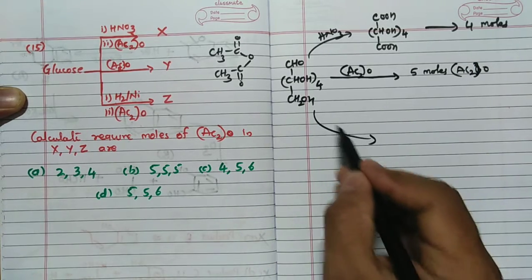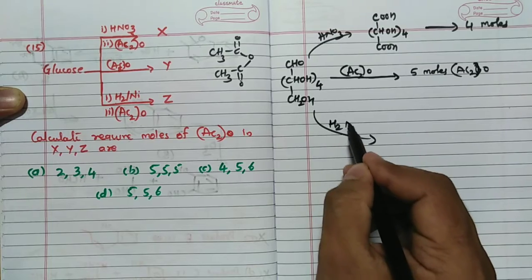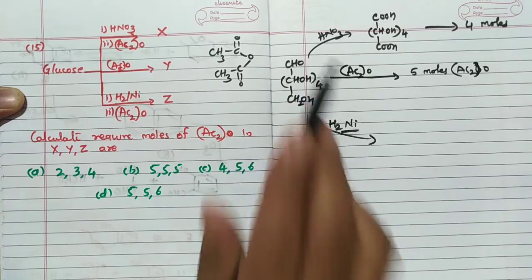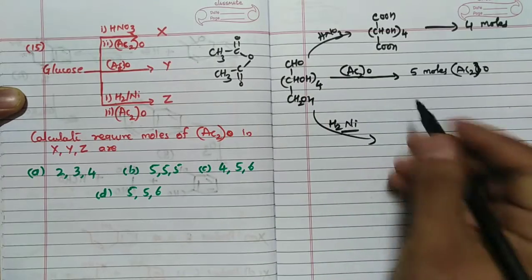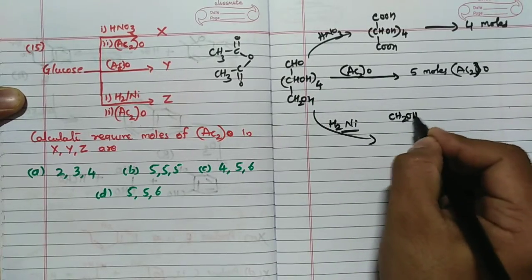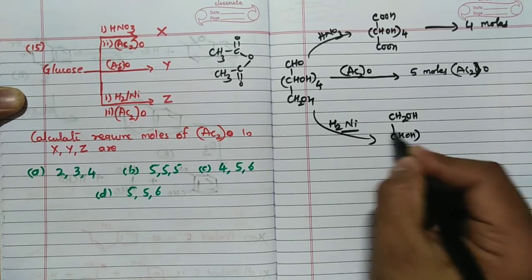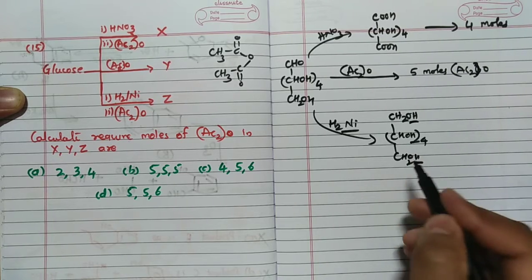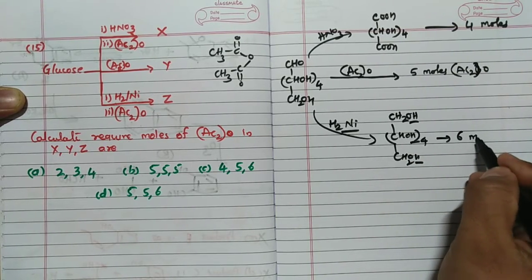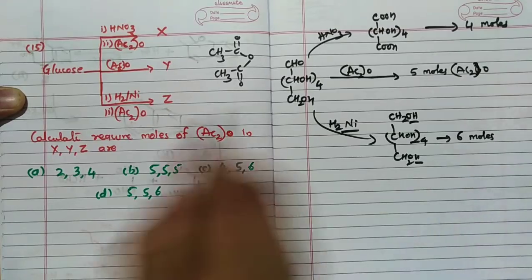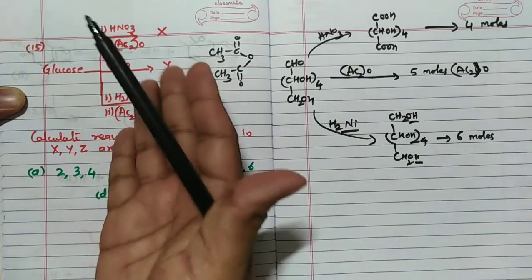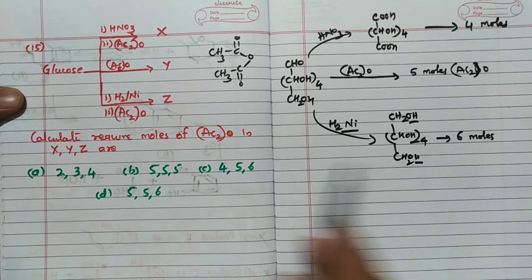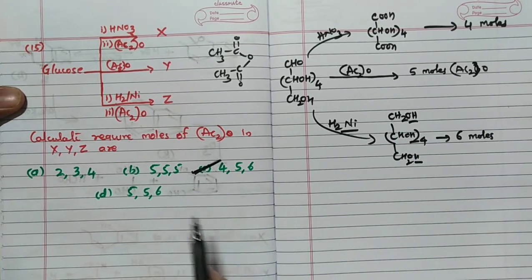Understood? Then remember, next is H2/Ni, correct? H2/Ni is a reducing agent which can reduce CHO to CH2OH, so nothing else will change. Only CHO to CH2OH. So CH2OH, CHOH four times and CH2OH. So a total of 6 OH are there. Hence remember, here it requires 6 moles of Ac2O. So 4, 5, 6 is the answer. Answer is C. Very simple question.